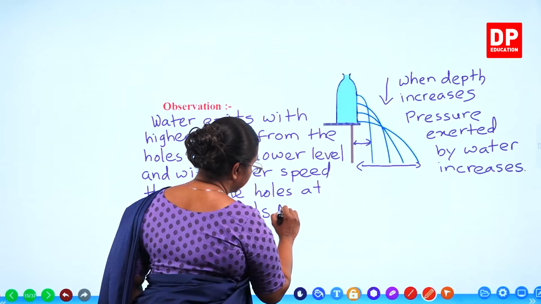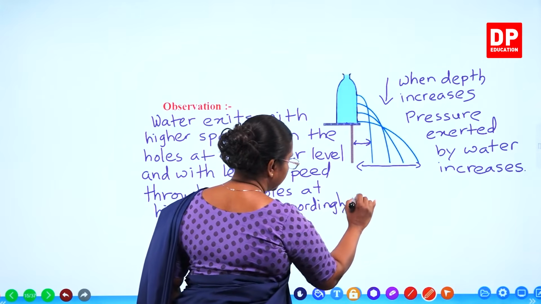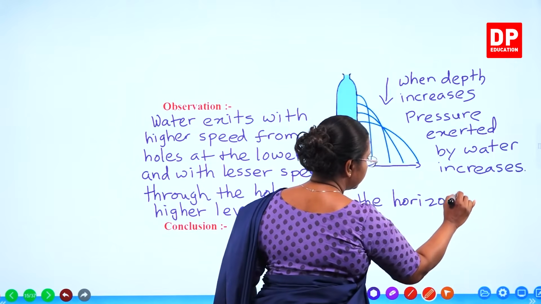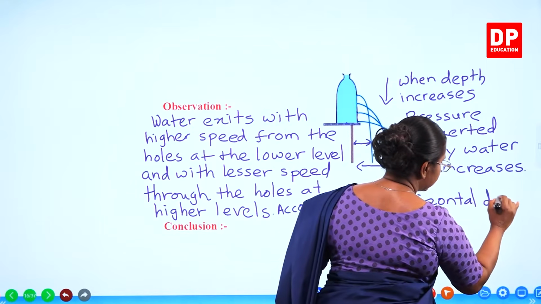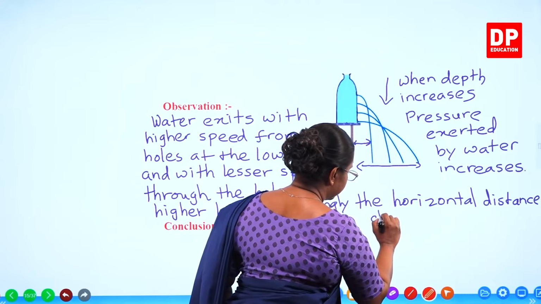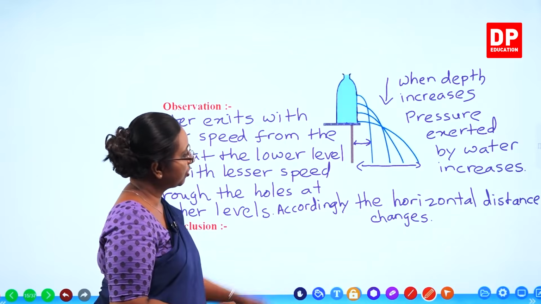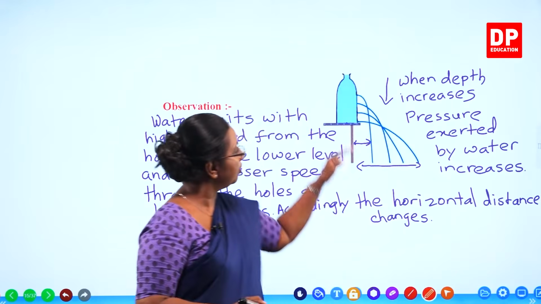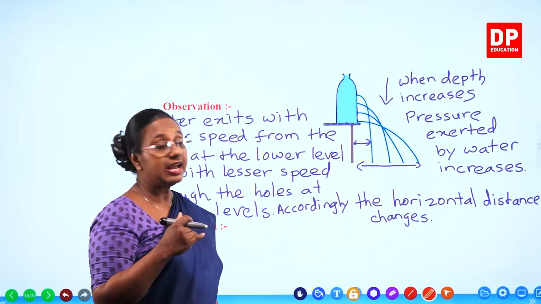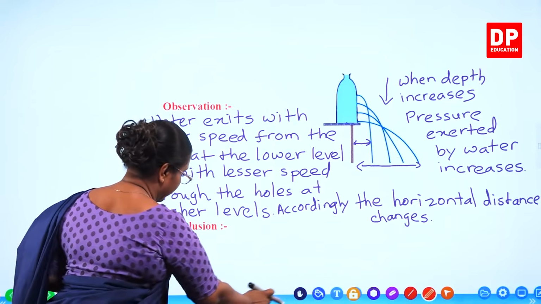We can say accordingly the horizontal distance changes. So those were the observations. Horizontal distance you can see is more when it is a hole towards the lower level. From the hole at the higher level, the horizontal distance is less. So that was our observation.